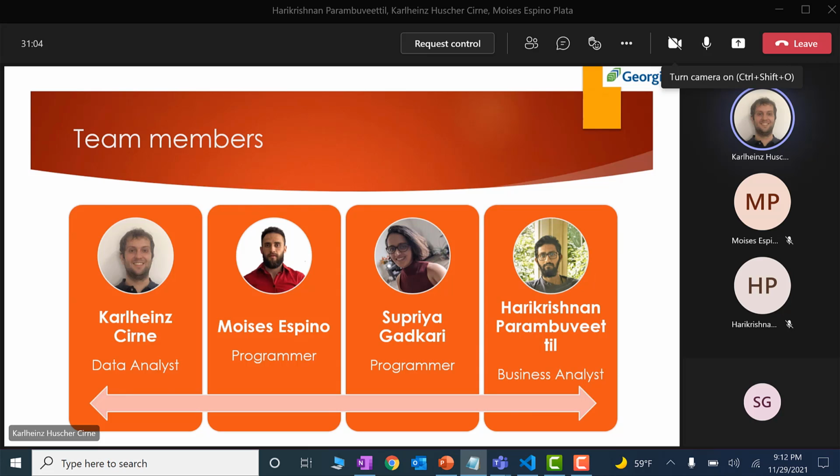So I'm the data analyst of this project. I'm going to give an overview about what we're going to talk about. Moises and Supriya are our programmers. They are going to talk about the code we developed to scrape data and to do the sentimental analysis. And Hari Krishnan is our business analyst. He's going to talk about the insights and the visualizations for the project.